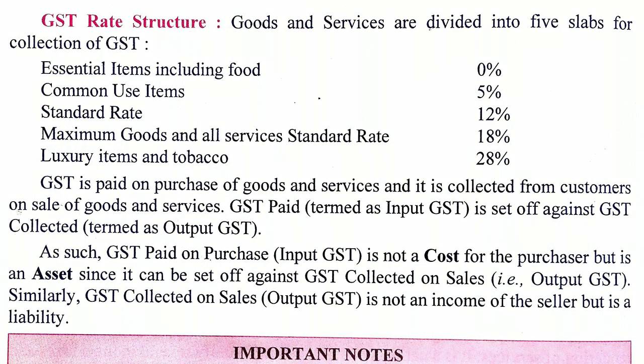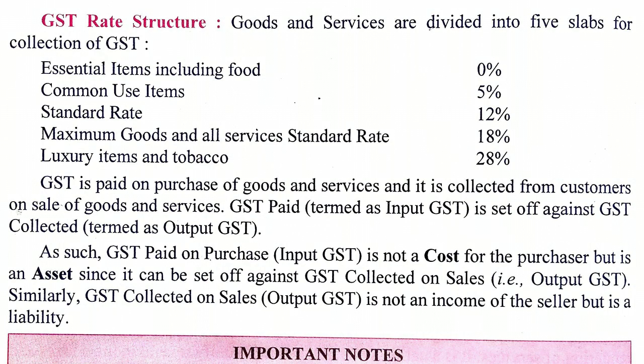GST is paid on purchase of goods and services. Whenever you purchase any good or service, you have to pay GST. And as a businessman, if you sell goods to customers, you have to collect GST. Suppose you are a businessman selling goods to a customer worth rupees 1000, you have to take an additional amount as GST. Suppose the rate of GST is 12%, on 1000 it will be 120. So you will charge 1120 in total. 120 will go to the government as tax and 1000 will be yours.